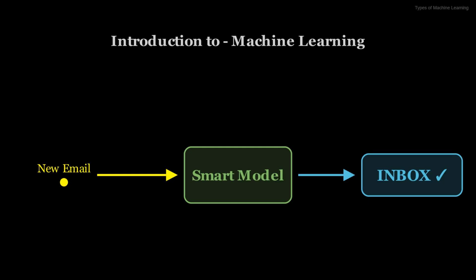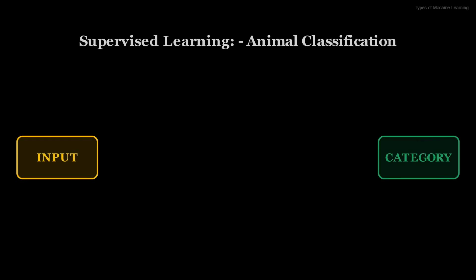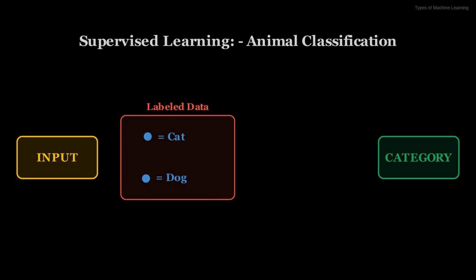Let's explore some of the common types of machine learning. Our first major type is supervised learning. Think of it like learning with a teacher. You're given examples where both the input and the correct output, or label, are provided. For instance, if you're learning to identify animals, you'd see pictures of cats explicitly labeled cat, and dogs labeled dog.